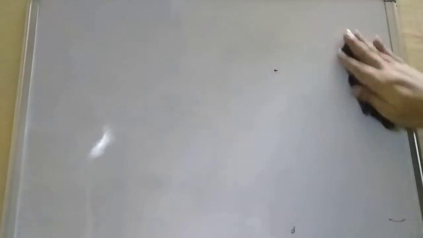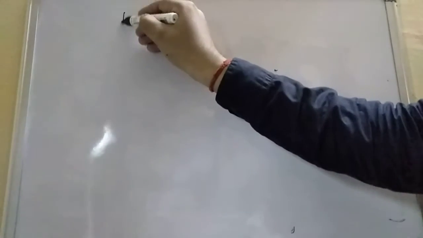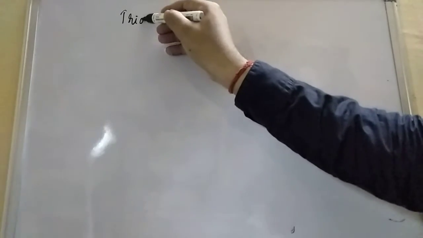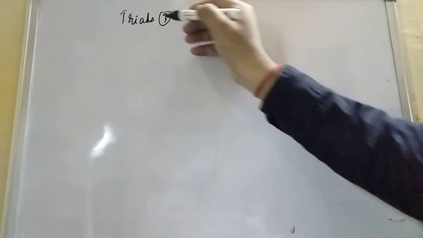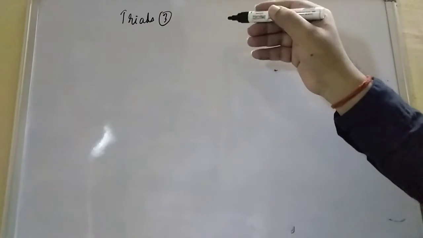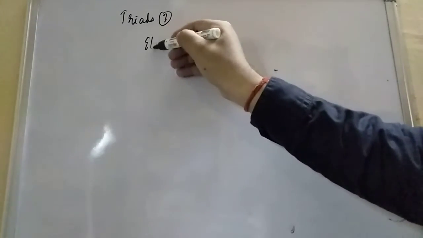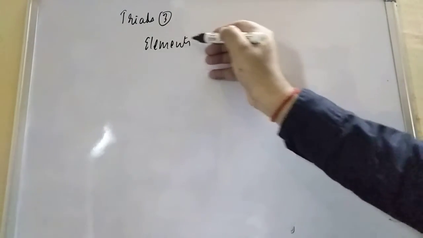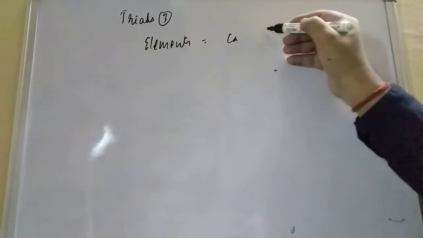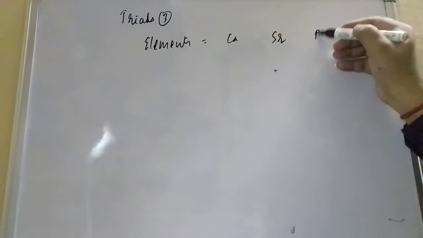So what is triad number three, friend? He has taken calcium, strontium, and barium. Here we are writing triad third. In his periodic model he gave these elements: calcium, then strontium, then barium.